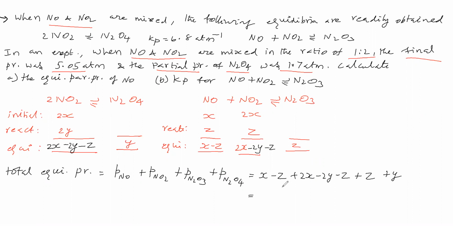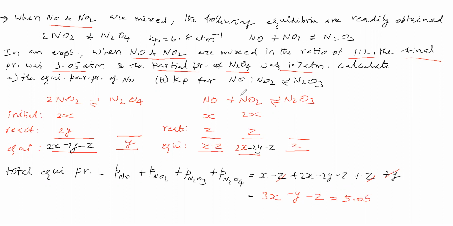Now we will simplify this by cancelling the common terms. Here Z gets cancelled. Then, is any other term cancelling or not? Here X plus X plus X adds up to 3X. Then Y is getting cancelled, therefore minus Y is there, minus Z is there. It is equal to 5.05 atmosphere.